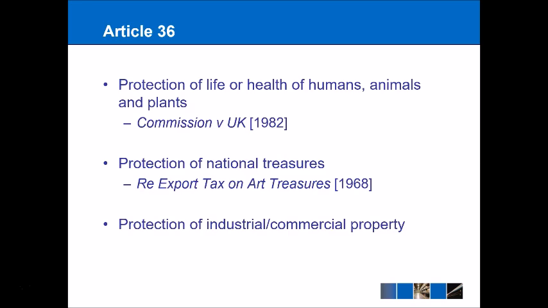And this might apply to other things as well. We looked in the Thompson case at coinage and things that were quite rare. It might also include things like archaeological finds. At the bottom there, I've put protection of industrial and commercial property, and I haven't really got a good case to use on that, so it might be something that you want to look up yourself. But I think it's important to note that it also includes intellectual property. So this includes things like patents and ideas and company names, intellectual property that it might also be worth restricting the exports of.